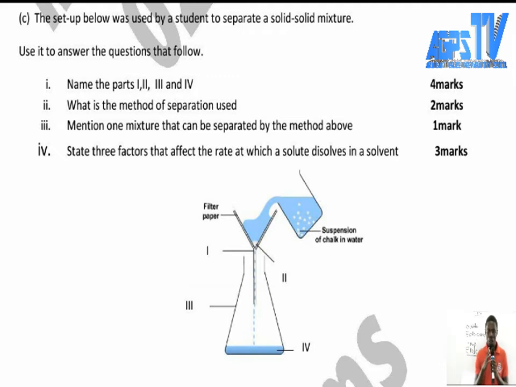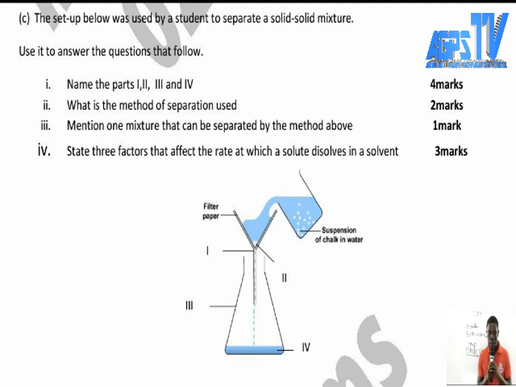Not only solid objects or particles or substances are solids. It can be in a form of liquid. So I want you to take note of that. Because if you put alcohol in water, it is going to dissolve in the water. So here, the water is acting as solvent and the alcohol is the solid. But they are all liquid. Take note of that. So a solid is a substance that dissolves in a solvent, and a solvent is a substance that dissolves a solid.